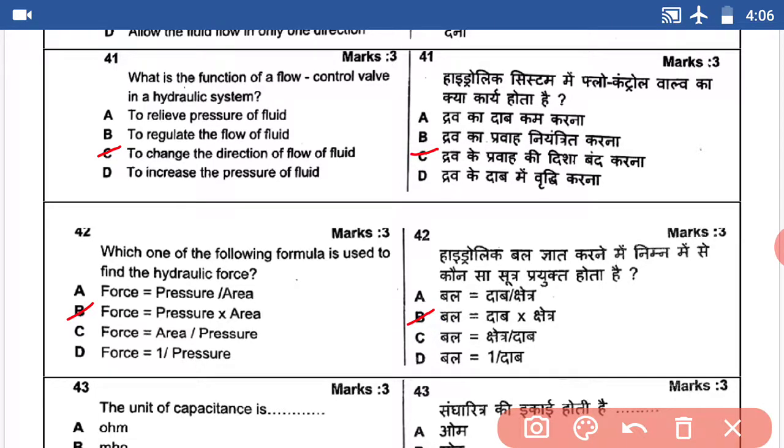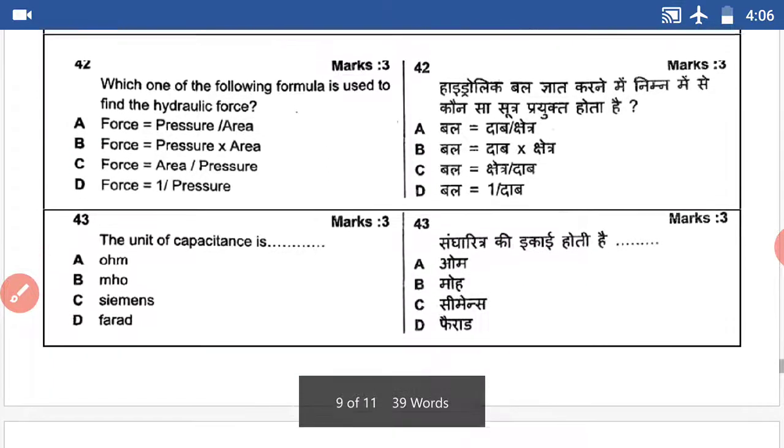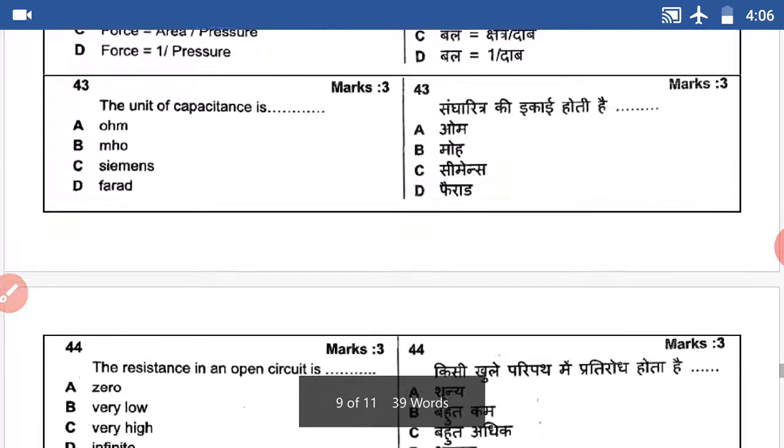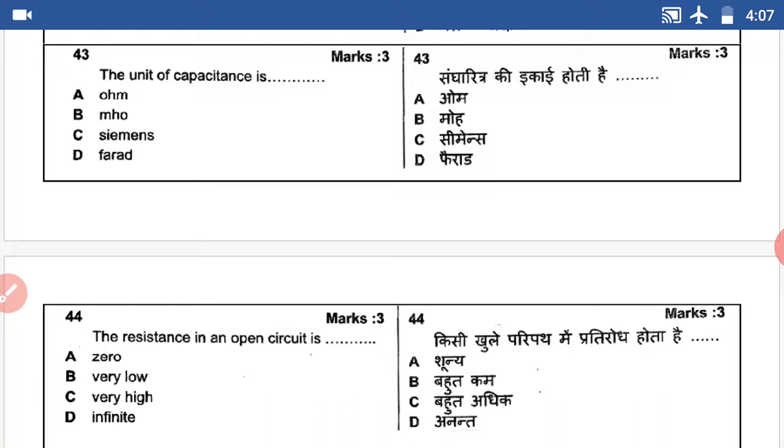Question number 43. The unit of capacitance is dash. Farad. Answer D.